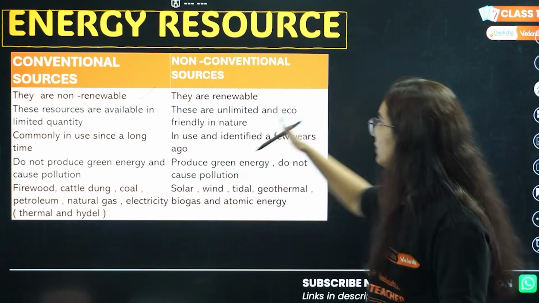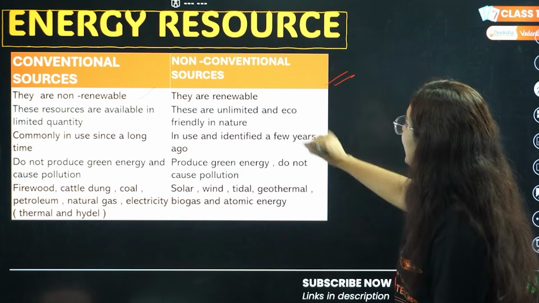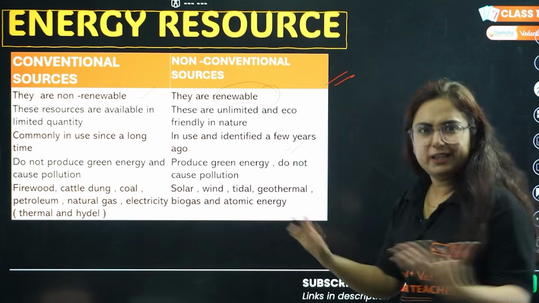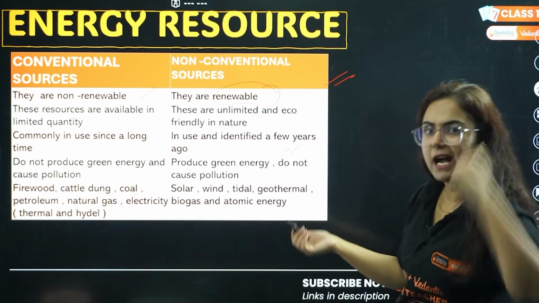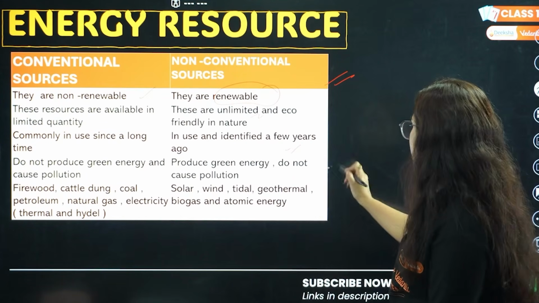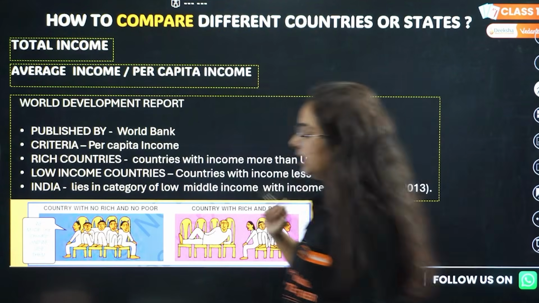Okay. Vice versa, different is non-conventional. They are renewable, they are unlimited, they were identified a few years ago. Like if I talk about hydroelectricity, was it there since ancient time? Not there. So this is it. Okay, get it? Very good, very good.